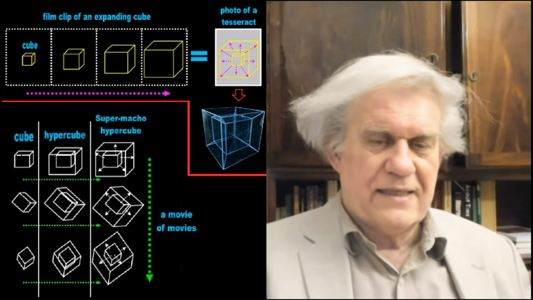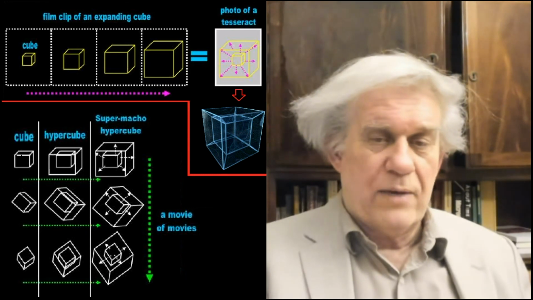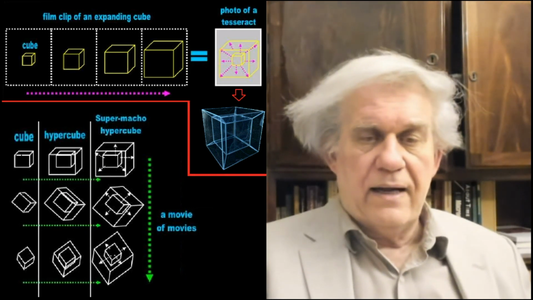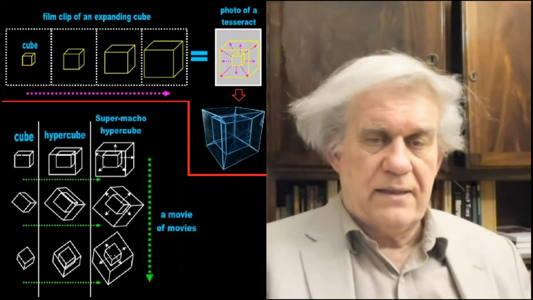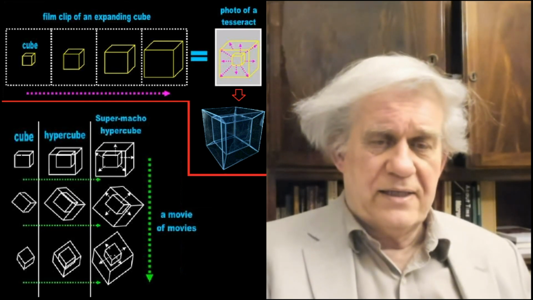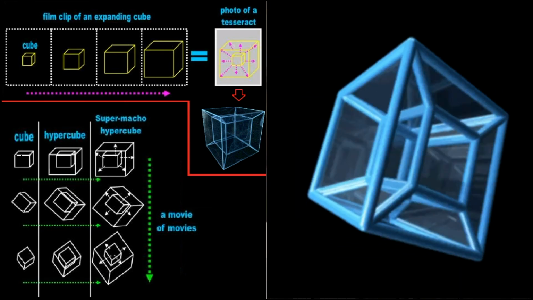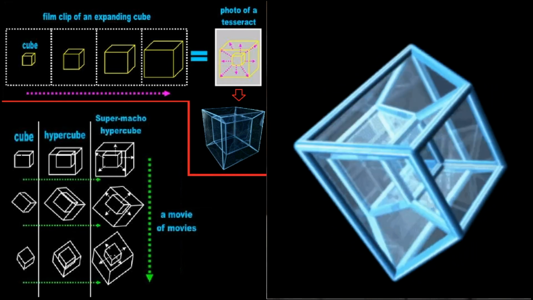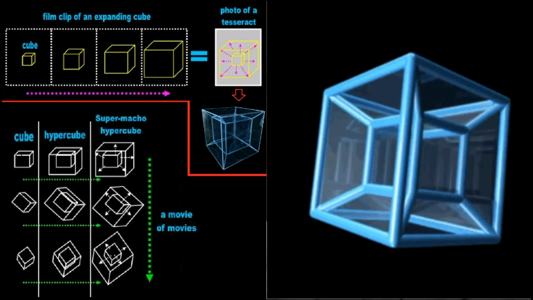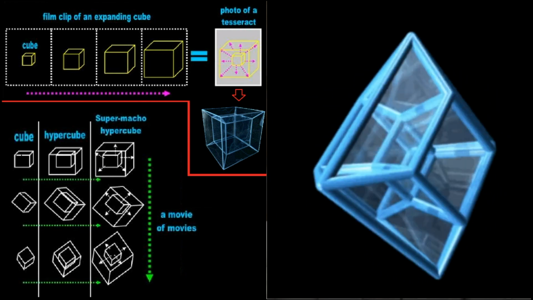So let's look at this thing in motion so that you can see what you're staring at whenever you're looking at a tesseract, which is the same thing that they're doing with the semicircle, rotating it around and saying that's a sphere. Well, this is the same thing they're doing with the tesseract. And here it is, okay? You've seen the tesseract here. So what you're staring at there is the growth of the box on the inside, okay? And this is ridiculous because that's not what it is.